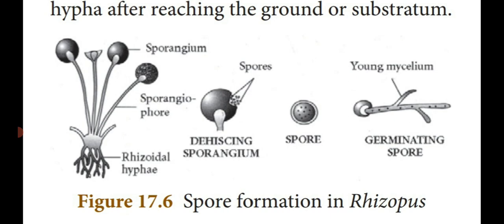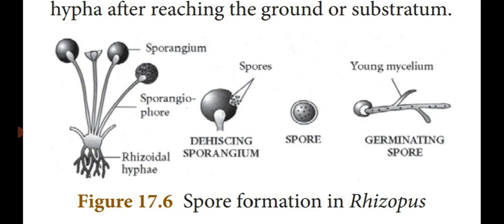Then the sporangium, which contains a nucleus, undergoes repeated cell division to form many spores with a single nucleus and a cytoplasm. They mature inside the sporangium. Once they mature, the sporangial wall dehisces, that means splits or is destroyed. They liberate the spores outside.